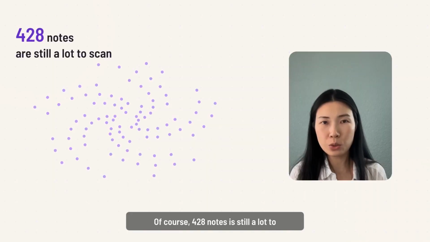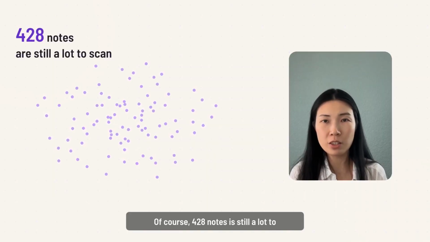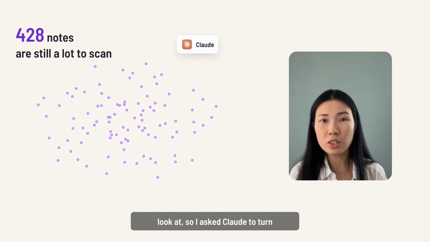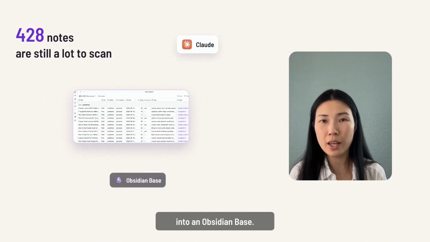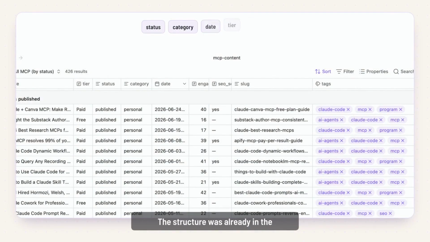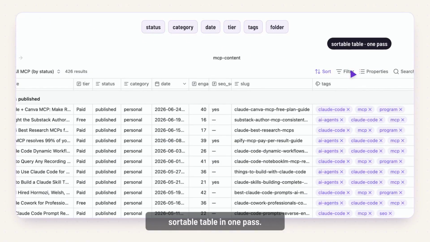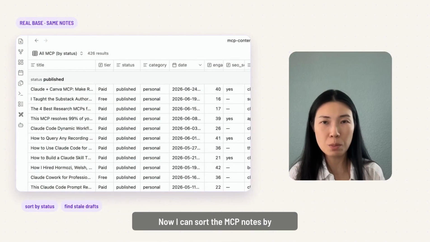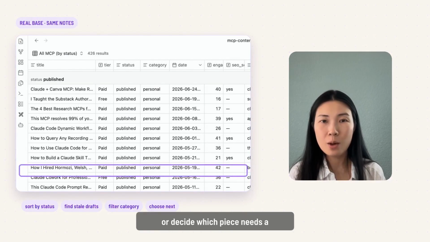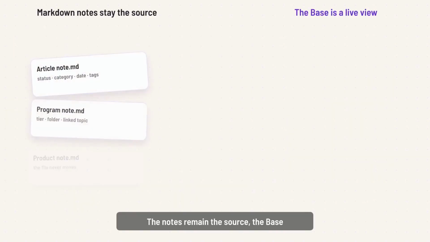Of course, 428 nodes is still a lot to look at, so I asked Claude to turn that cluster into an Obsidian base. The structure was already in the nodes: status, category, date, tier, tags, and folder. Claude used those fields to build a sortable table in one pass. Now I can sort the MCP nodes by status, find stale drafts, filter by category, or decide which piece needs attention next. The nodes remain the source.